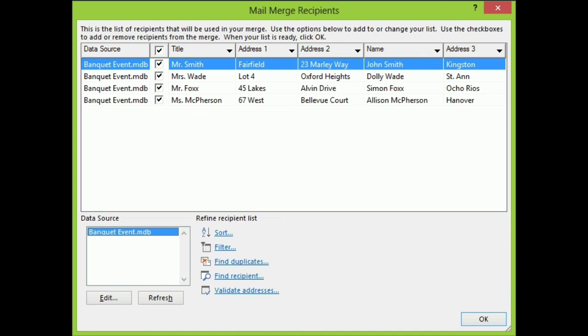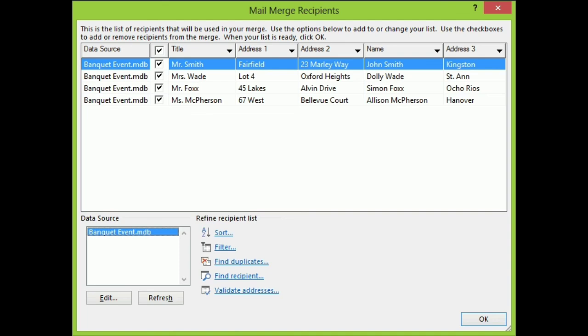You can see the list of the recipient details that we have saved by using this mail merge recipient window. From this list you can select the name of the recipient or the details of the recipients to which the document is to be sent. Then at last you have to click on the OK button.